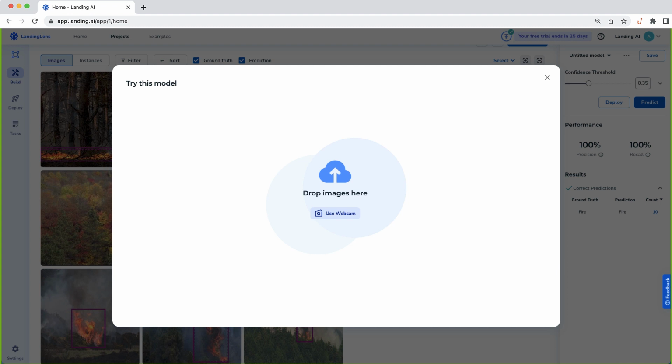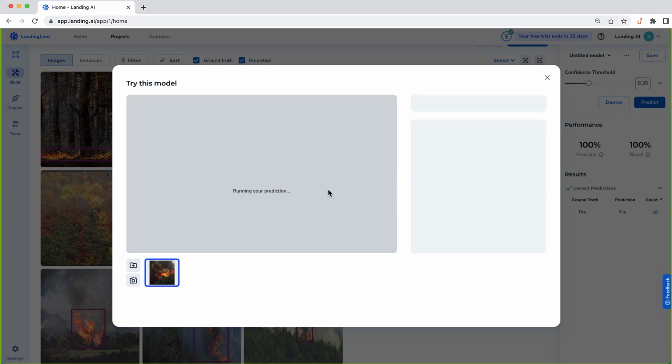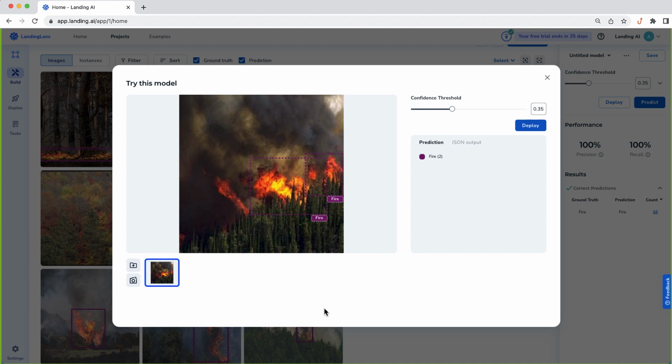After training, to make predictions, drag a new image here. Making predictions like this can also be easily applied in any application or on any website via an API call to LandingLens. And that's it. In just minutes, you can go all the way from starting a project to training a cutting-edge model and making predictions. If you want to keep improving your model's performance, you can also upload more images, provide more labels, retrain, and so on until it's working well enough that you have a model ready for production deployment.